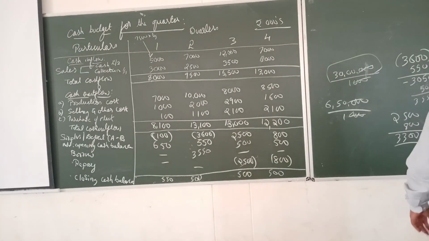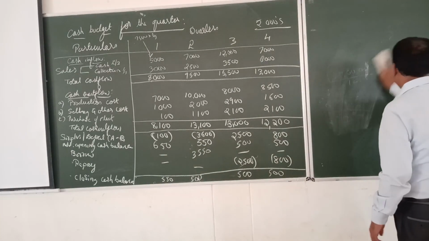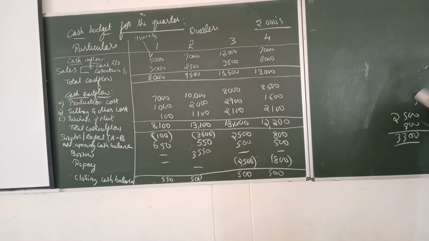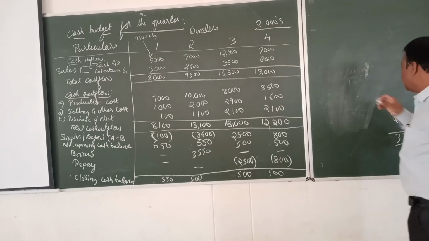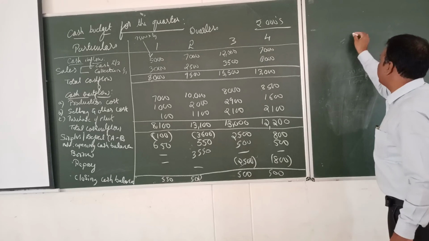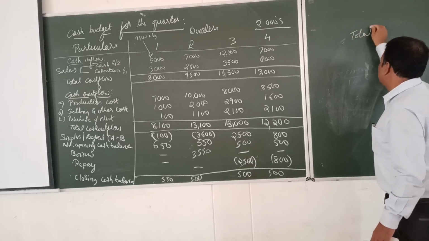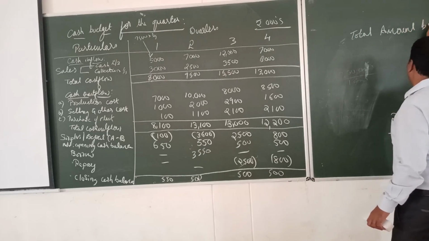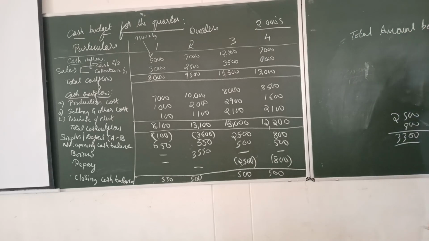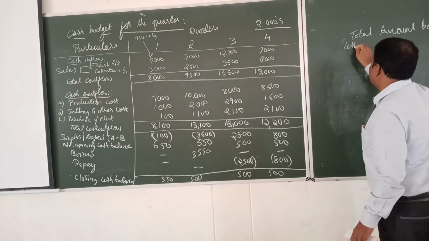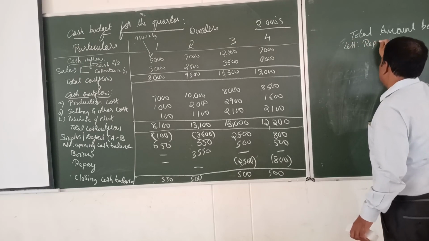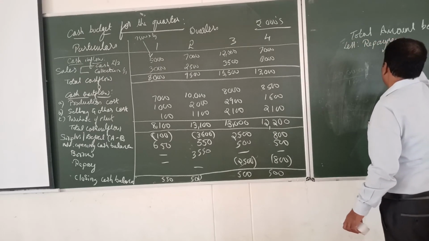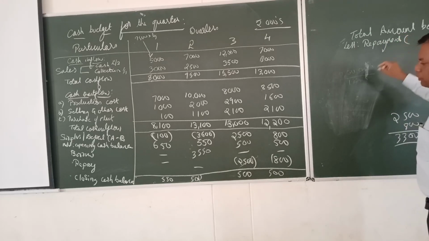See, the total amount borrowed is how much? 3,550. Less repayment. How much repayment have we made? We have made it twice, no?